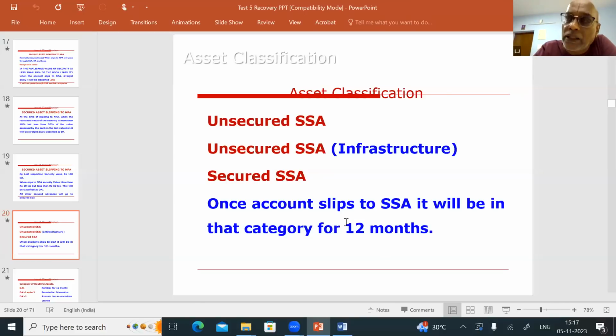Then the third one, secured advance. When a secured advance is classified as NPA, secured substandard, when it slips to NPA, the value of the security is more than 50%. So in that case, it is called secured substandard.